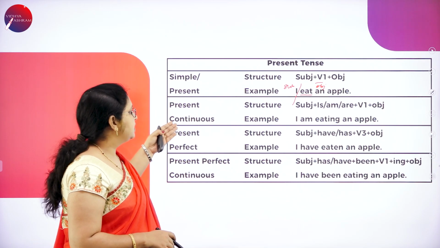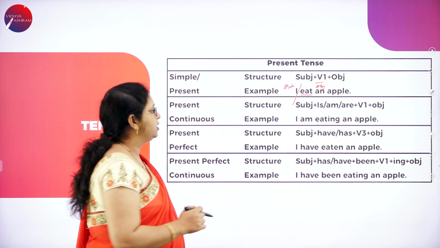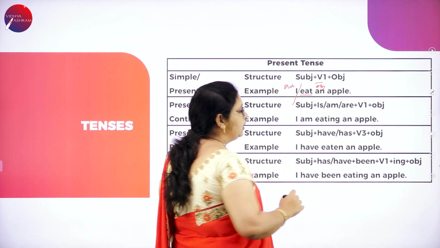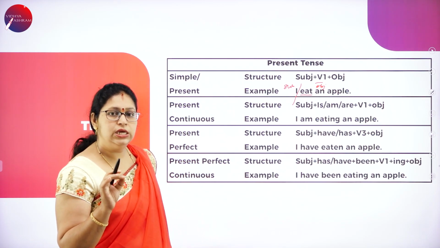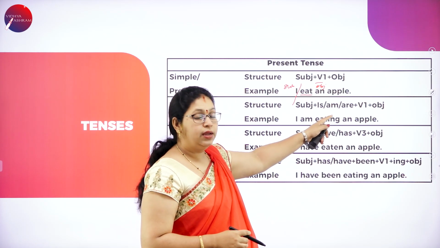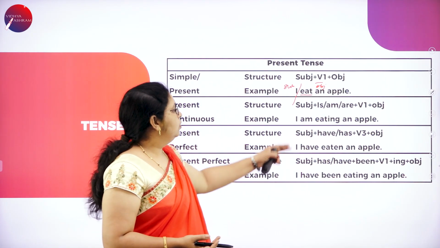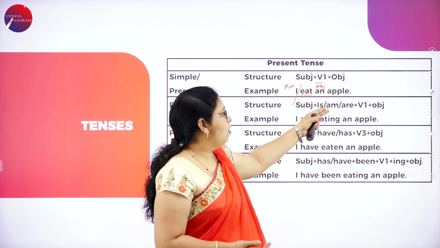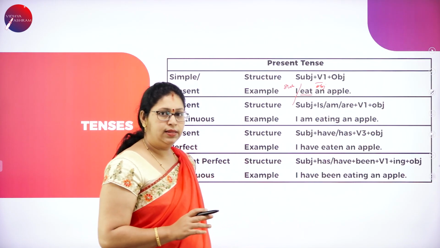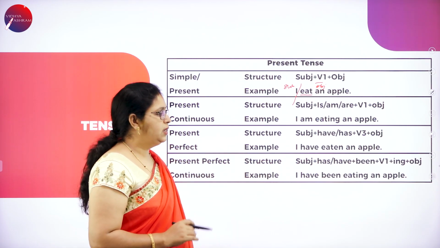Next is present continuous. So the structure to be followed, the rule to be followed, is here. Subject plus is, am, are. Is we use for he or she. He is, she is, I am, and when it is plural, we are, they are. Okay. So subject plus is or am or are plus verb form 1 with ing, and object, the remaining part of the sentence.